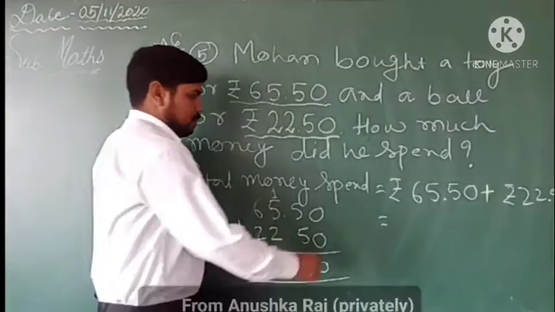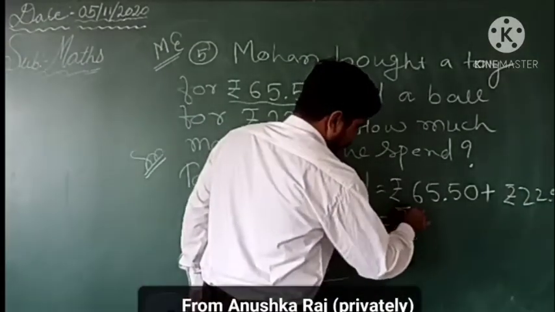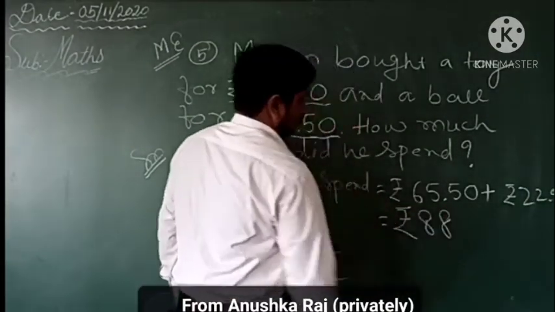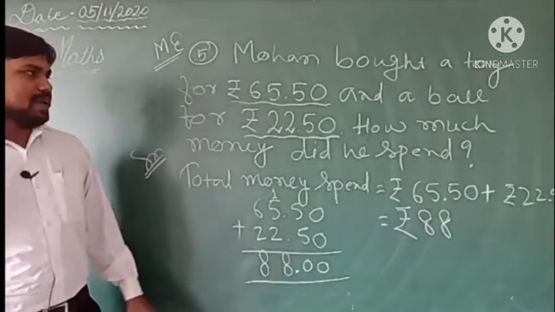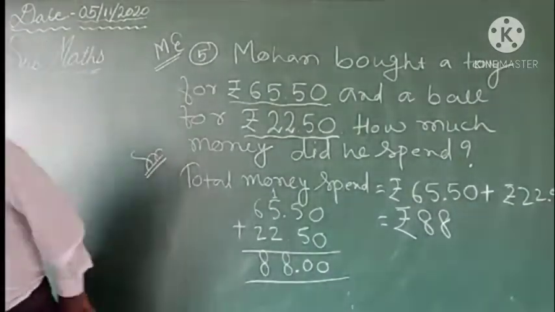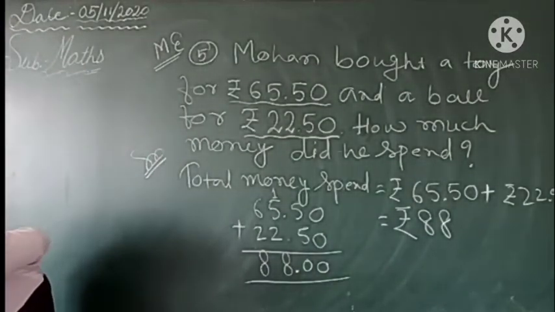So the sum is coming 88 rupees. So the total money he spent is 88 rupees. I didn't see anyone answer this question. So very simply, this is how you have to add and tell the answer.